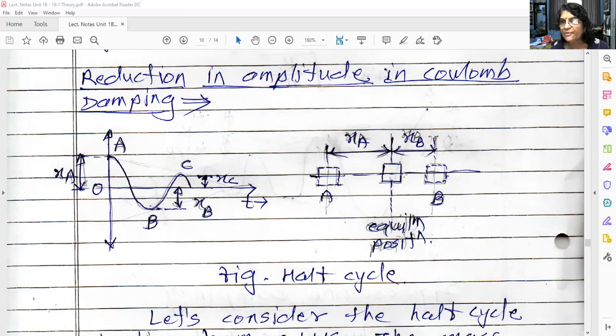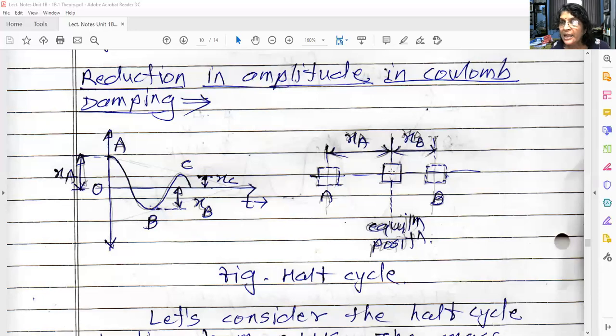In the right hand side diagram, consider this is the mean position or equilibrium position. I have displaced the block from the mean position to the extreme left position A. I am considering the cycle starts from A. Now the block will start moving towards the right, because it has reached the extreme left position, its kinetic energy is zero, and it has maximum potential energy. Now it will start returning to the equilibrium position.